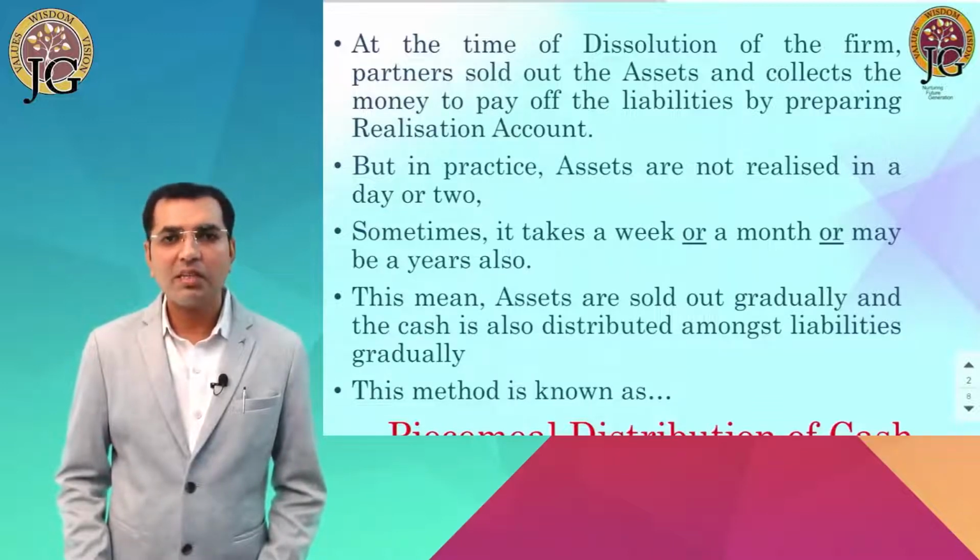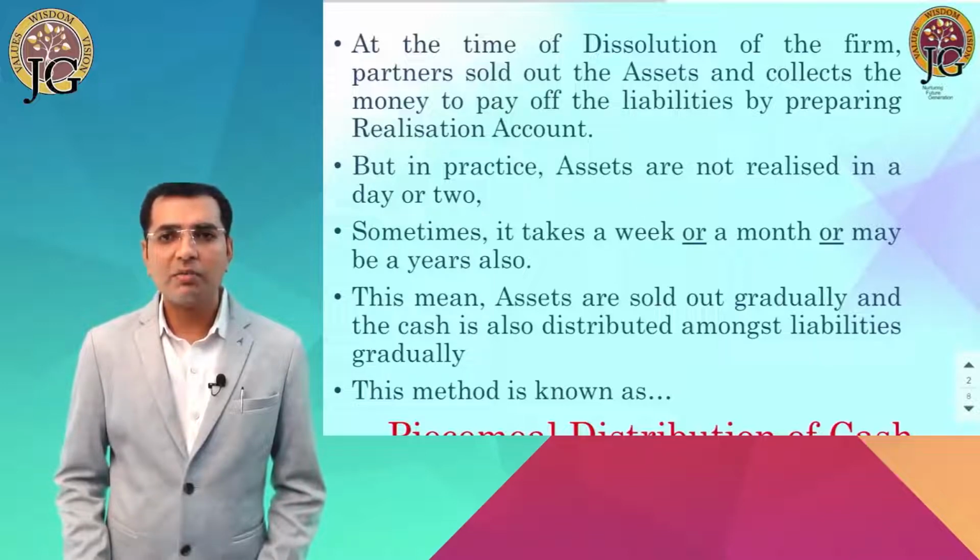Of course, the firm can sell, but then the firm will get less amount for the assets, and the firm will also pay less amount to their partners. So ultimately, the partners will not get anything in their own hand. So partners always try to sell the assets with a good amount.